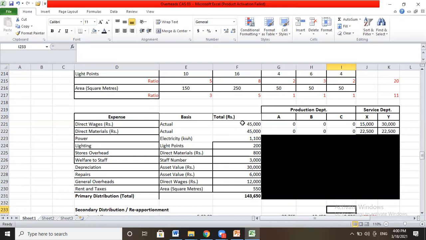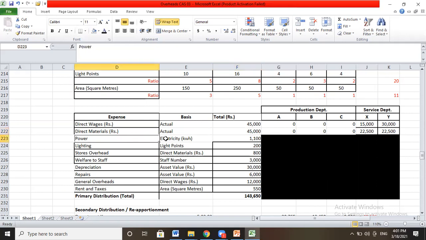It has been written over here as the actual one. Similar things for direct material: 22,500 and 22,500 will be 45,000. This is how we should mention the service department expenses in case of direct material and direct wages. They will not be mentioned in production departments, as I said earlier. That will be part of your product cost, direct material and direct wages in the cost sheet.